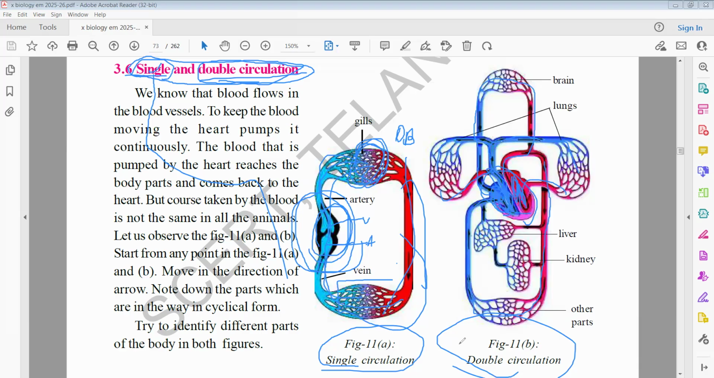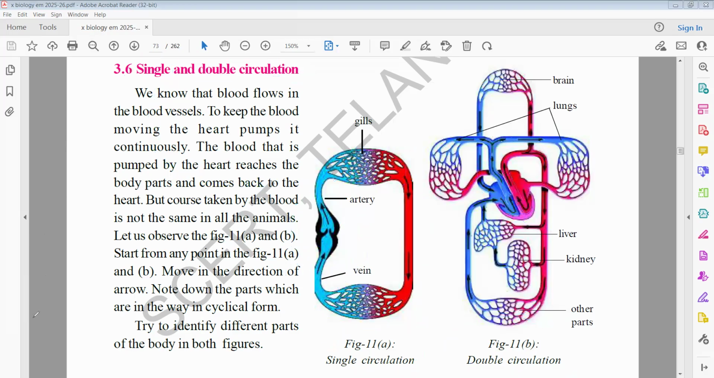So for purification of the blood, the heart sends blood to the lungs. Hence, human beings' and mammals' heart is called pulmonary heart. Why pulmonary heart? Because the heart sends blood to the lungs for purification. Hence, our heart is called pulmonary heart. So this is a brief description about single circuit circulation and double circuit circulation.